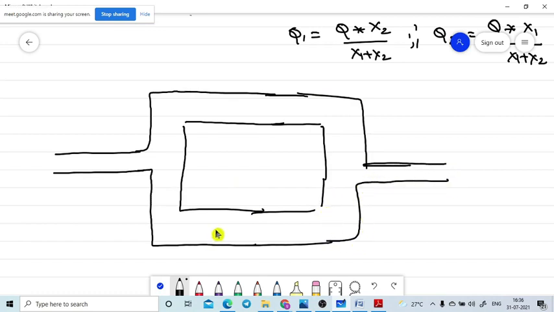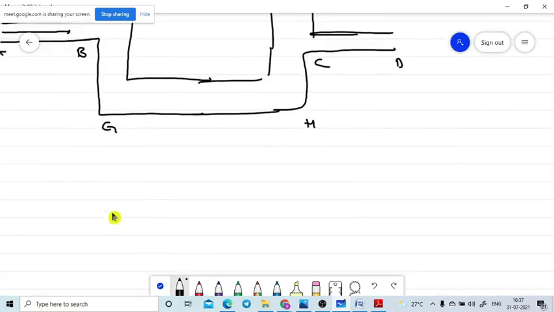Now the question is how it will look. The length of the first tube is AB. Through this tube the flow rate coming is Q. Here the EF tube is there, and here the GH tube is there. Finally the fluid enters the CD tube. To solve this problem, they give special conditions.